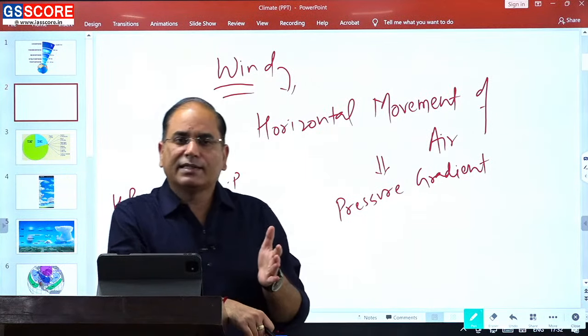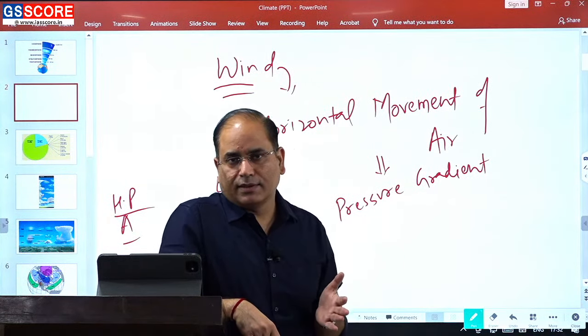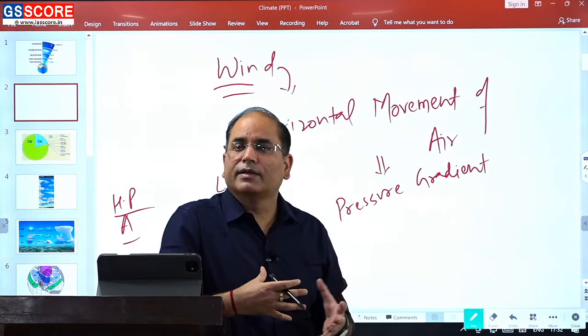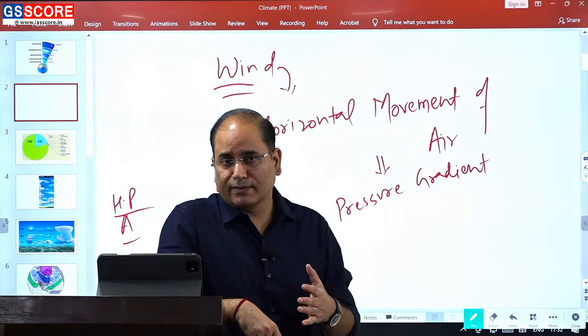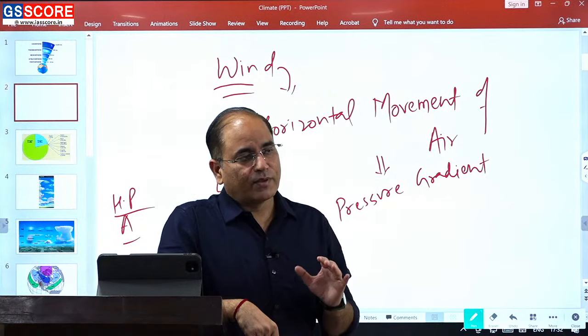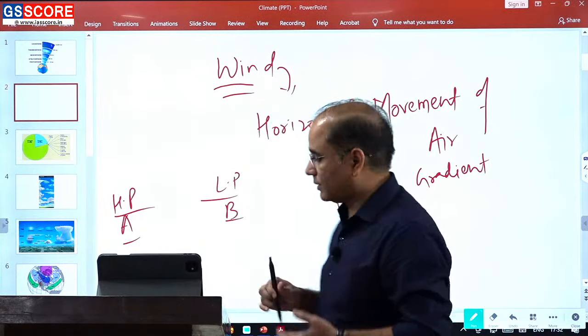Wind is categorized on the basis of where it is blowing and the extent of the blow, but primarily we have three major categories of wind: the global wind, जिसको permanent wind भी कहते हैं, then seasonal winds and local winds.